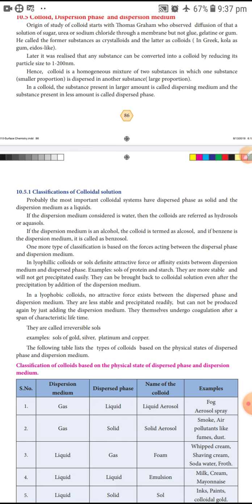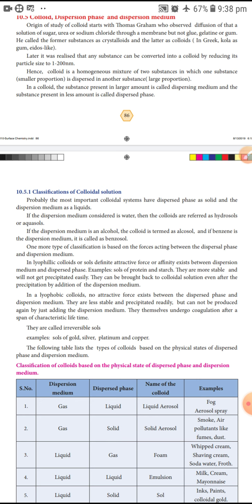The colloidal solution can also be classified into two types, lyophilic and lyophobic, based on the forces acting between the dispersed phase and the dispersion medium. First, let us learn lyophilic colloids.